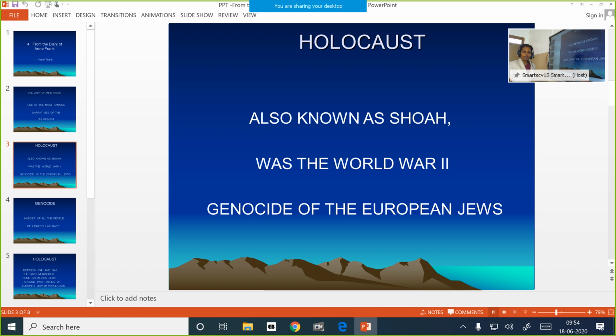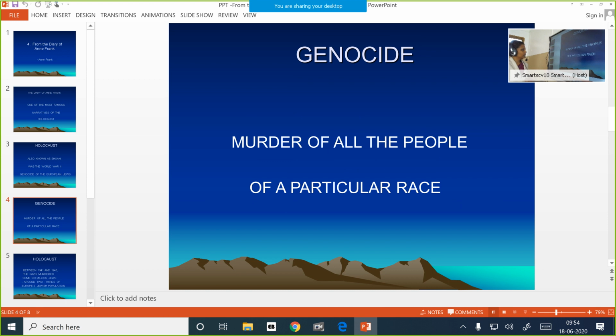So during the time of World War II, there was a massive killing of the European Jews. That is genocide. Genocide is nothing but the murder of all the people of a particular race. All the people should be banished or wiped out of the face of the world. So that is genocide. And in this case, it was the Jews that lived in Europe.